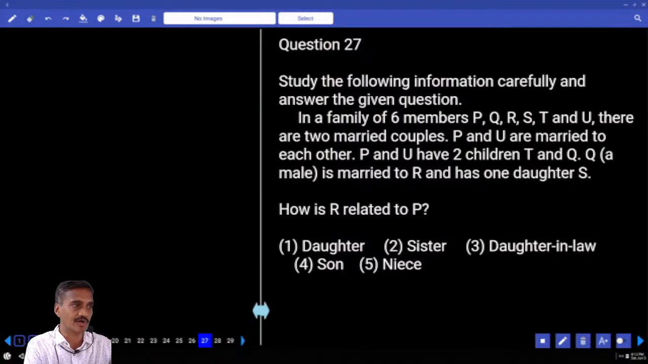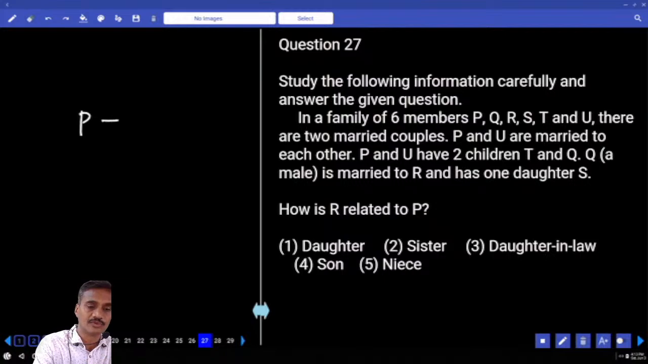Now in a family of how many members are there? 6 members. Now in a family of 6 members, there are 2 married couples. As there are 2 married couples, tell me how many persons are married? 4 persons are married. 2 couples means 4 are married. Then P and U are married to each other.